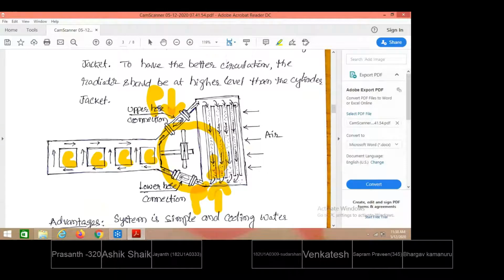Due to gravity effect, automatically this flows in the downward direction, and air is passing across the tubes. Then the air will take away the heat from the radiator tubes. By the time it comes down, cold water is available, whereas at the top level, hot water is available.